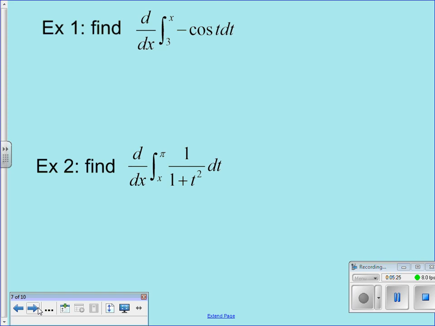Okay. So the first one: find the derivative of the integral from 3 to x of negative cosine t dt. Remember, it's from any constant to x, essentially any variable. The big thing is the variable in our upper bound and the variable in the integrand need to not be the same variable. That's the only thing you have to have. It has to be a constant, and it can be any constant. That's easy. Negative cosine x.